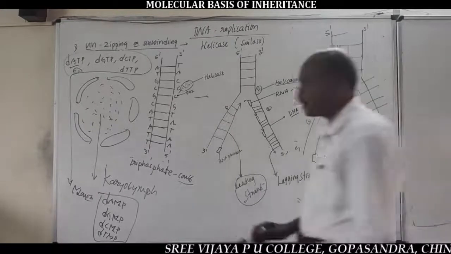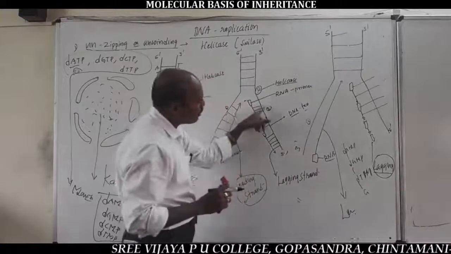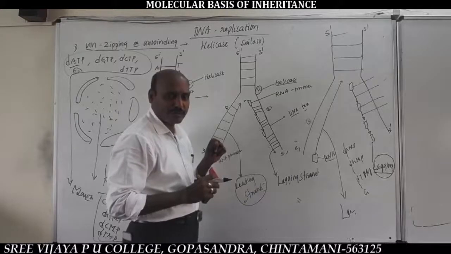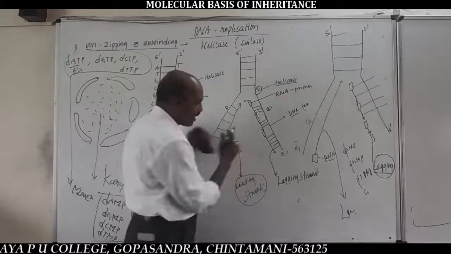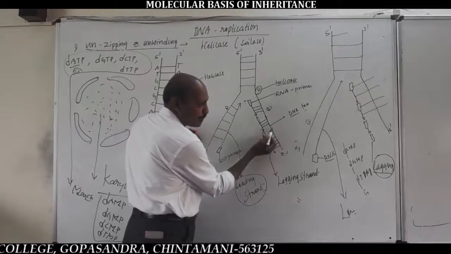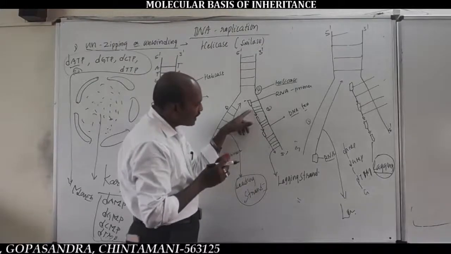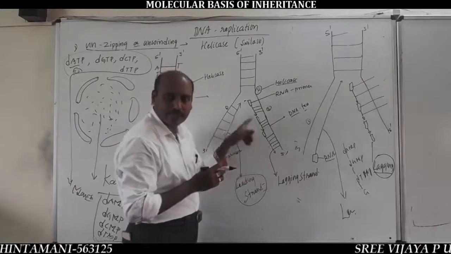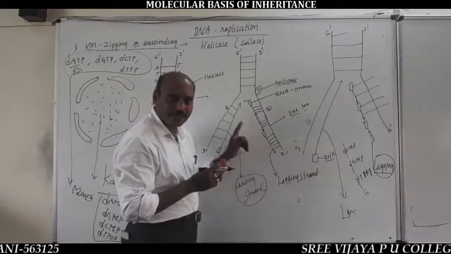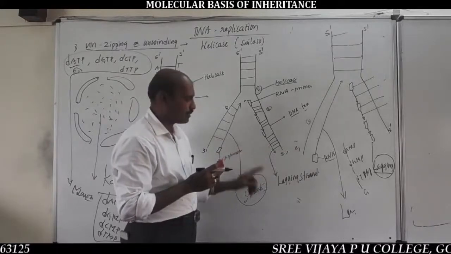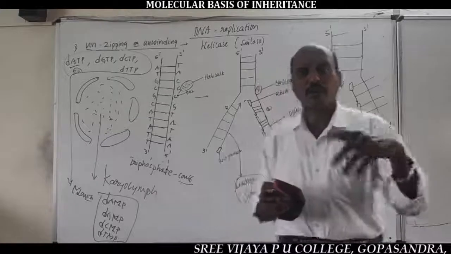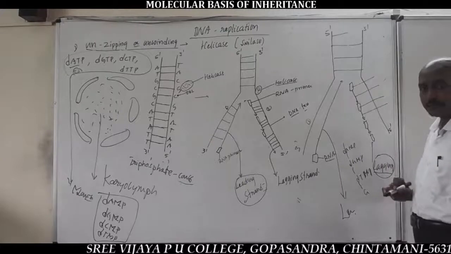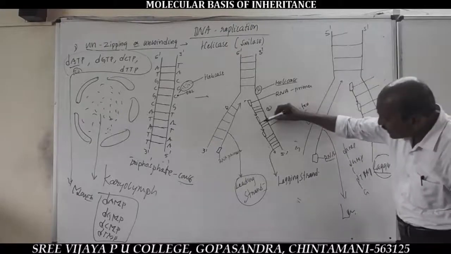Very, very important. So on the opposite old template strand, listen here, it is very difficult to understand too easily. On the old template strand opposite, the addition of DNA nucleotides is discontinuous. Such a discontinuous strand is called the lagging strand due to the presence of RNA primers. In the lagging strand, these are single-stranded DNA pieces.